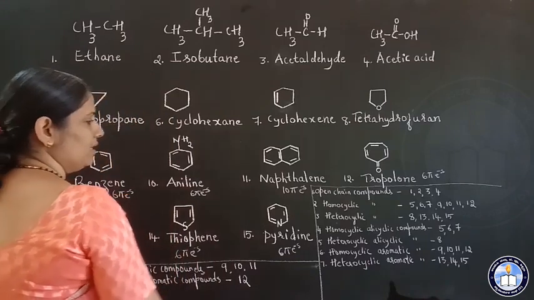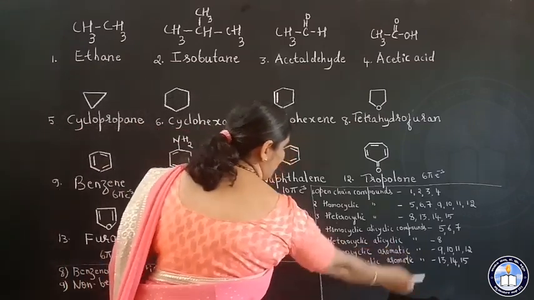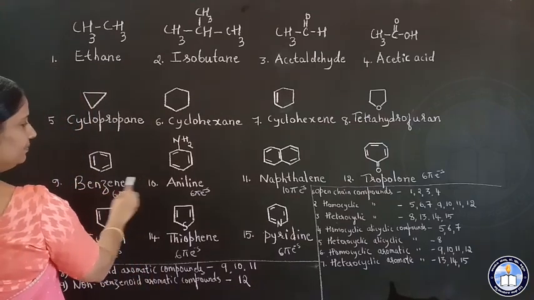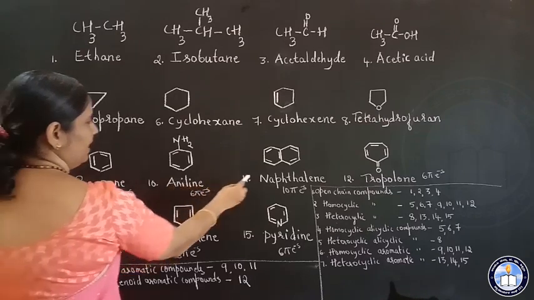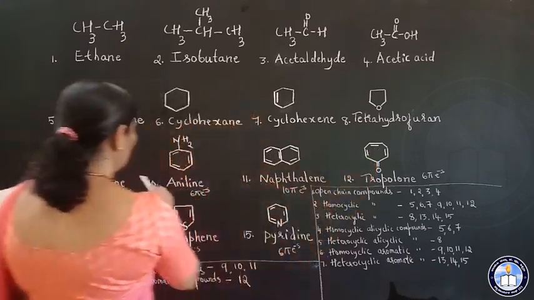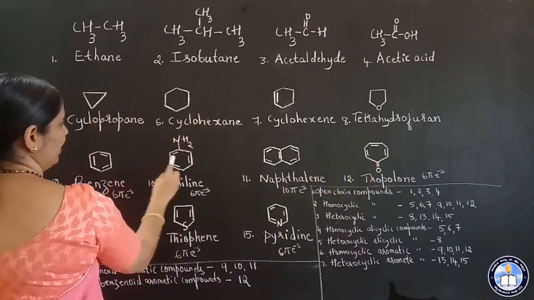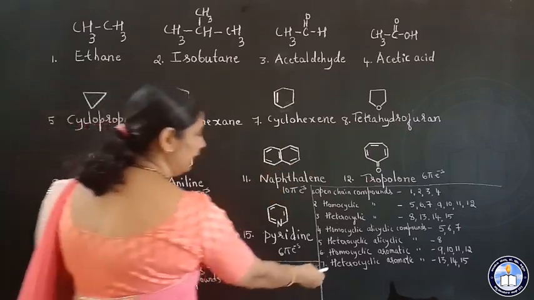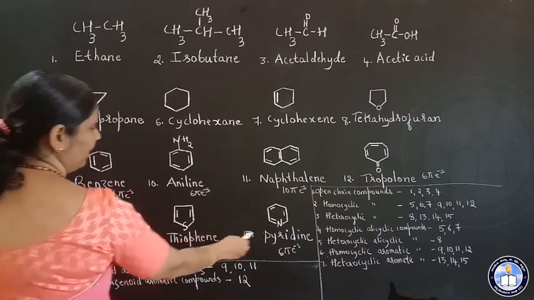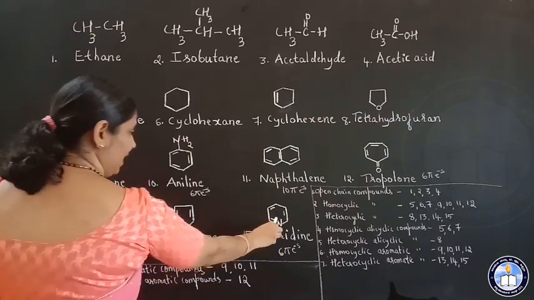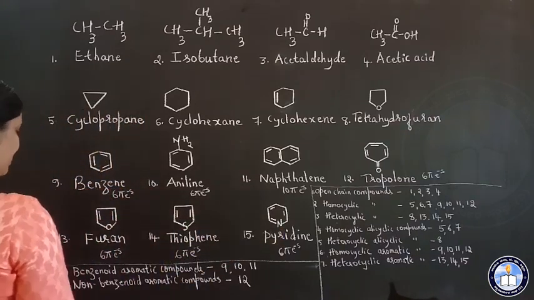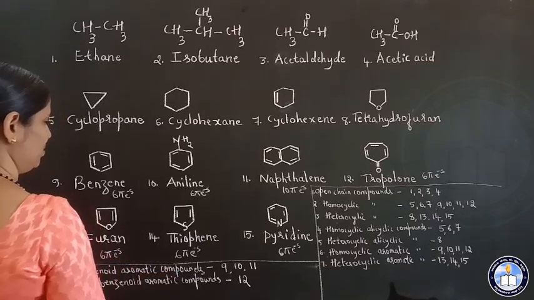Now next, homocyclic aromatic compounds. So 9, 10, 11 and 12. These four structures are homocyclic aromatic compounds. These are aromatic in nature. Similarly, heterocyclic aromatic compounds. So furan, thiophene, pyridine. So these are aromatic compounds, heterocyclic, isn't it? So heterocyclic aromatic compounds.